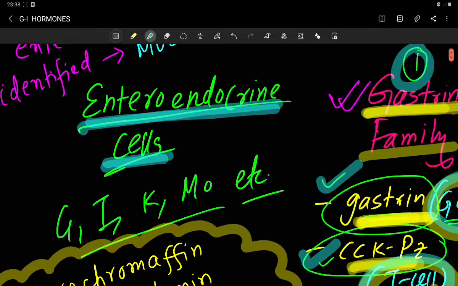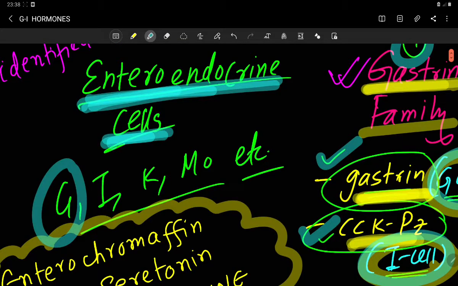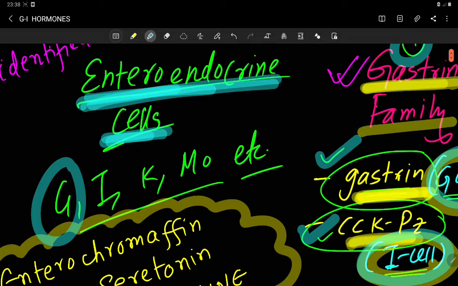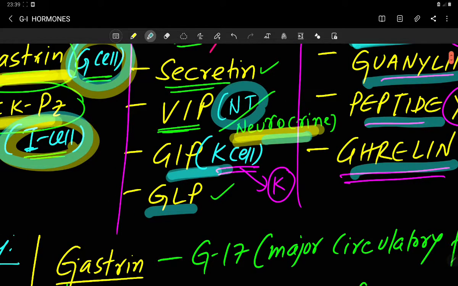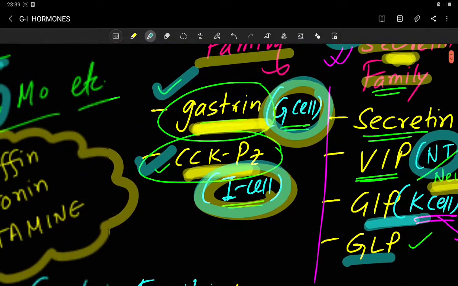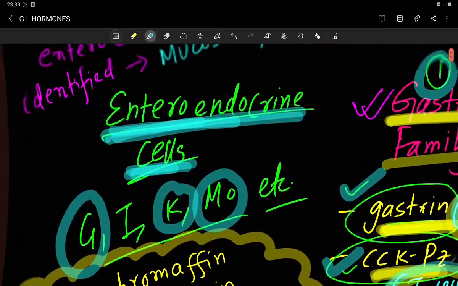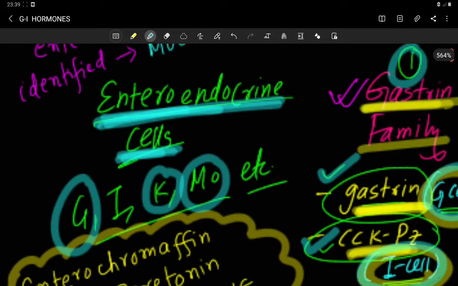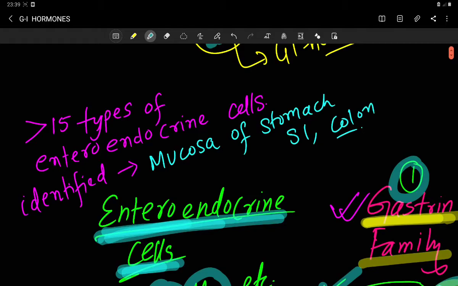So the hormone secreting cells of your GIT are called enteroendocrine cells. Examples: G cells, which secrete gastrin, I already told. I cells, which secrete cholecystokinin pancreozymin. K cells, which secrete the gastric inhibitory peptide, which is recently called glucose independent insulinotropic peptide. And Mo cells, I already told, secrete motilin. So these cells are your enteroendocrine cells.